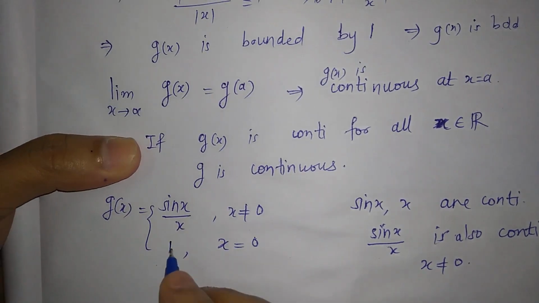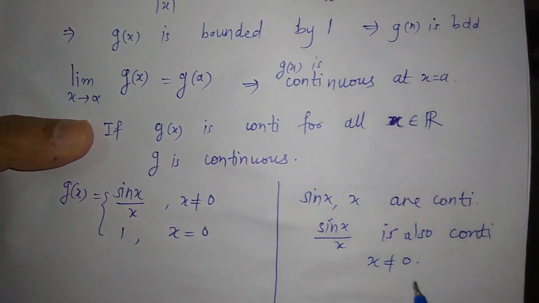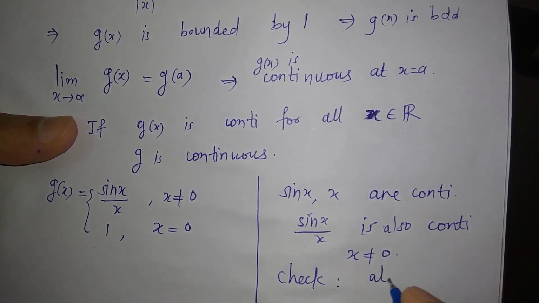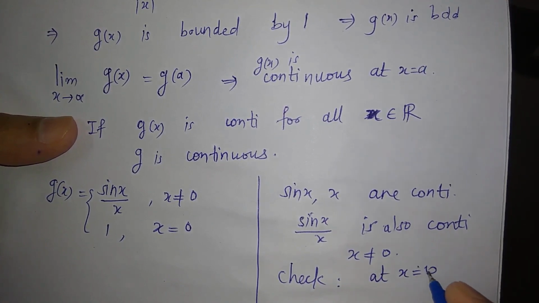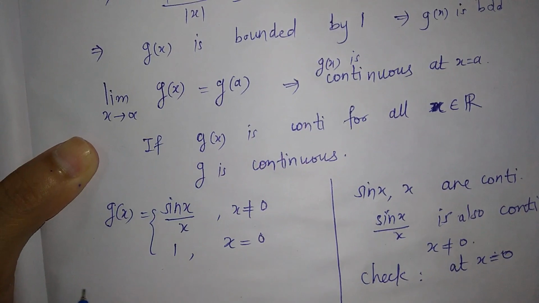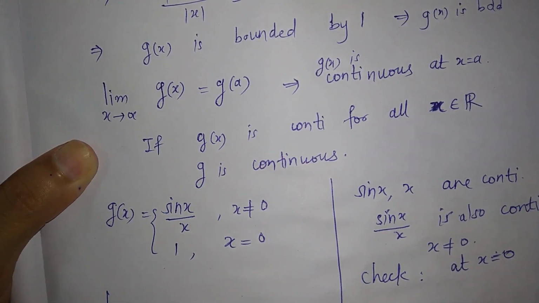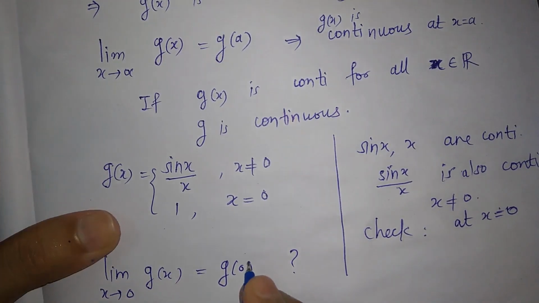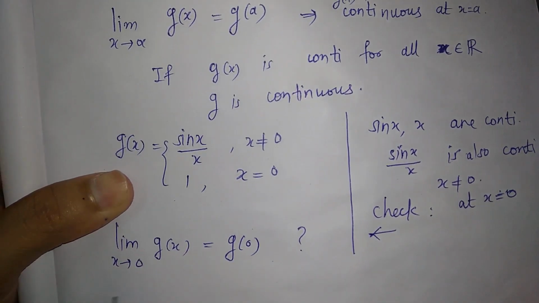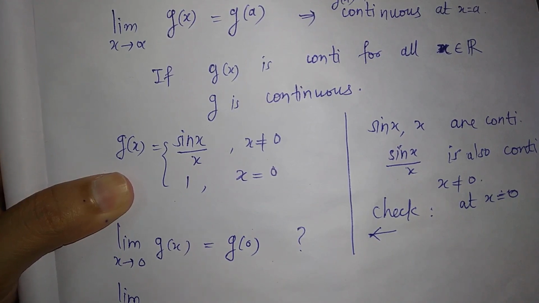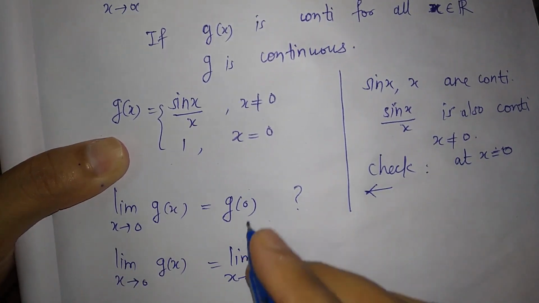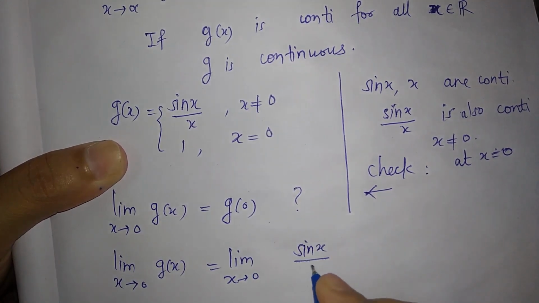Now let us just look at this. We just have to check the continuity at the point x equal to 0. By this definition, the limit of g of x as x tends to 0 must be equal to g of 0. Then only this function is continuous at x is equal to 0. So to check this, let us find out this limit as x tends to 0 of g of x. So this is equal to limit as x tends to 0 of sin x upon x.